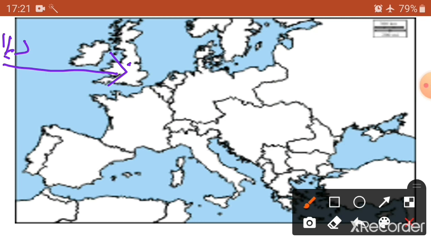And you are given an example, say, Romania, France or United Kingdom. So what is the right option? United Kingdom. I'll write UK over here. Okay, so you're going to click on the right option. You don't have to do anything on the map. This is for the exam. Don't get confused, children. For the exam, you have to click on the right option.